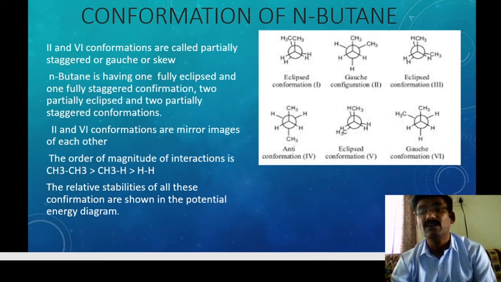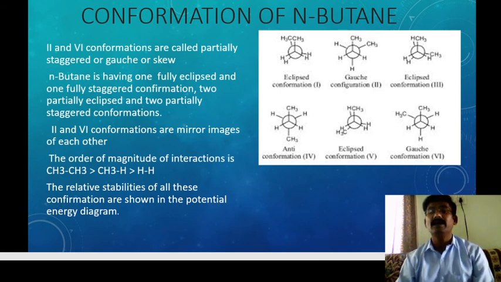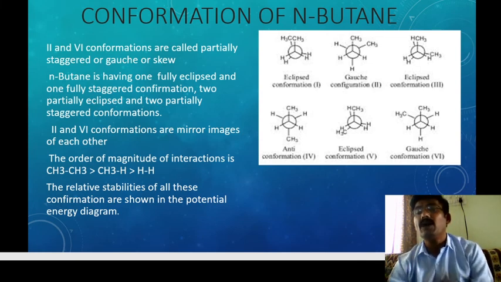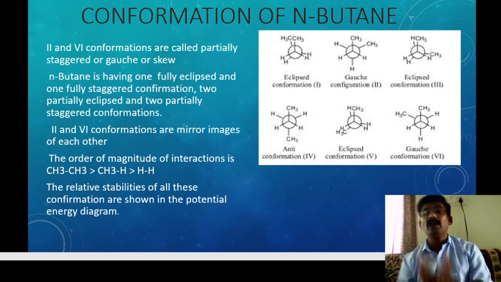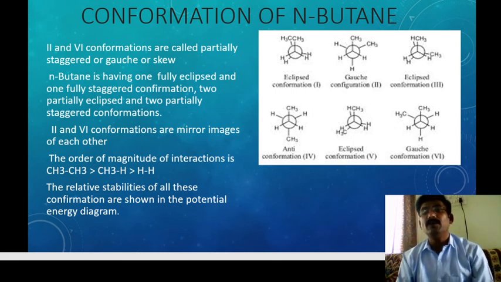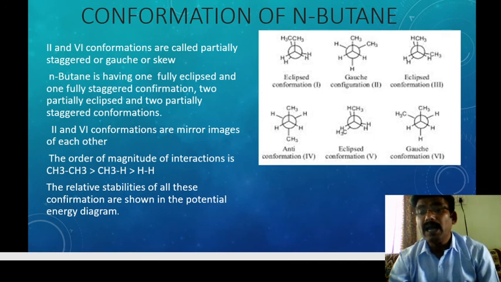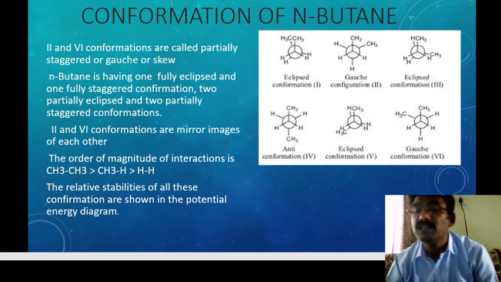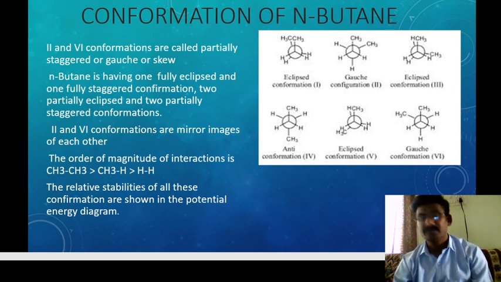If the partially eclipsed form is rotated 60 degrees, the fully staggered compound forms. And if the fully staggered compound is rotated 60 degrees, the partially eclipsed compound forms, the fifth form.